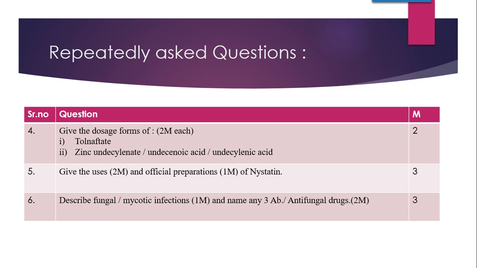For antifungal drugs, you can mention any azole, like fluconazole, itraconazole, whatever it may be, clotrimazole, oxiconazole, miconazole, econazole. Any important azole you can mention while writing down the antifungal drug.